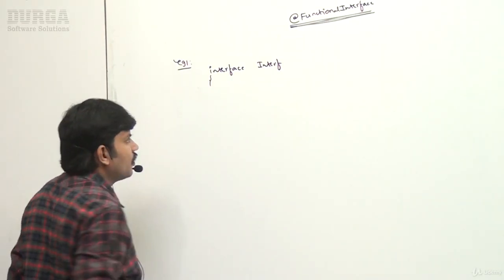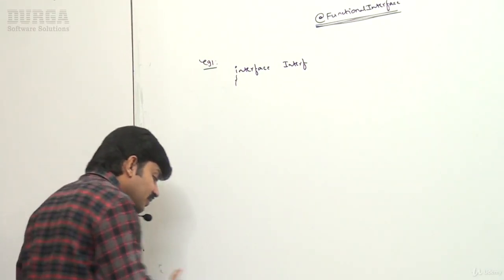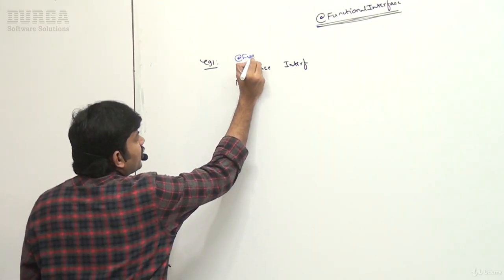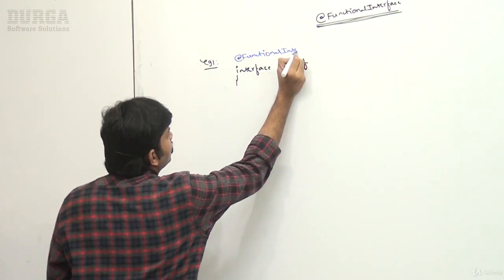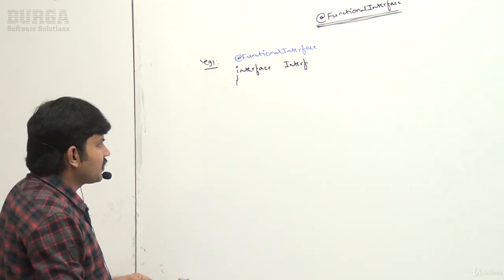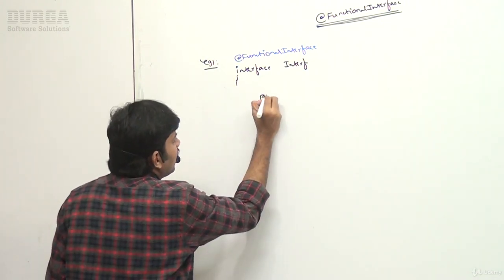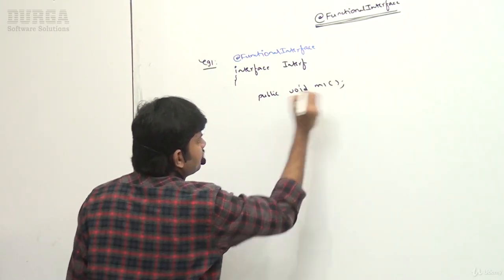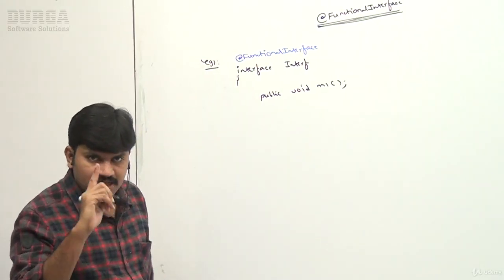I want to declare it explicitly as a functional interface, so at the top I declare @FunctionalInterface. It is one functional interface. I declare explicitly it is the functional interface. Now within the interface, I'm taking public void m1(); are you getting what I declared, sir? Public void m1, a single abstract method.